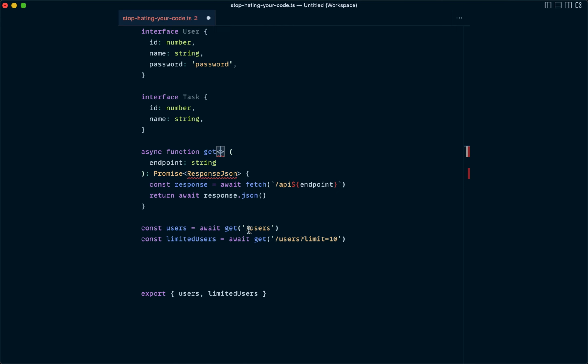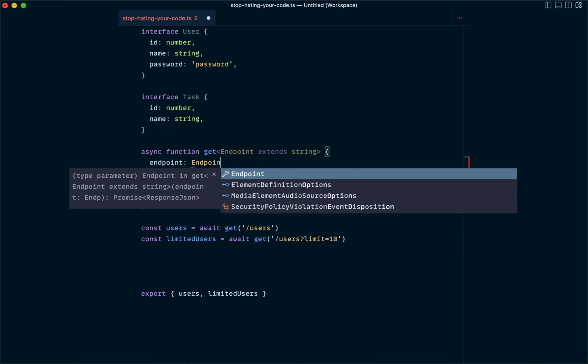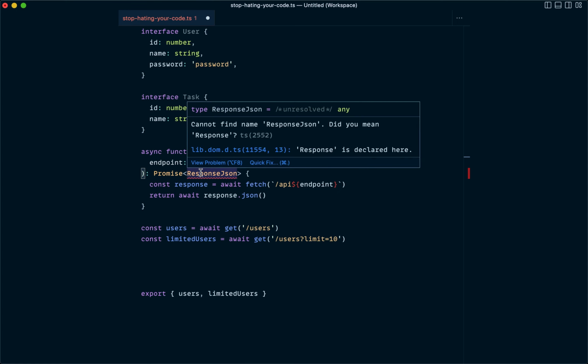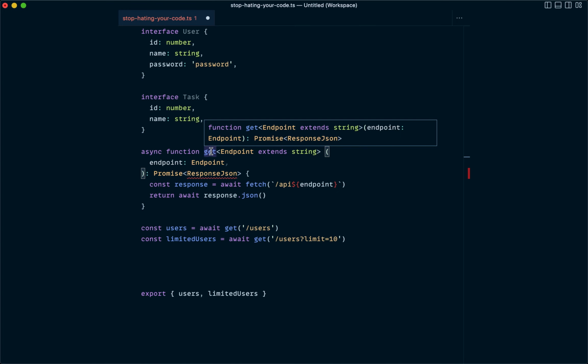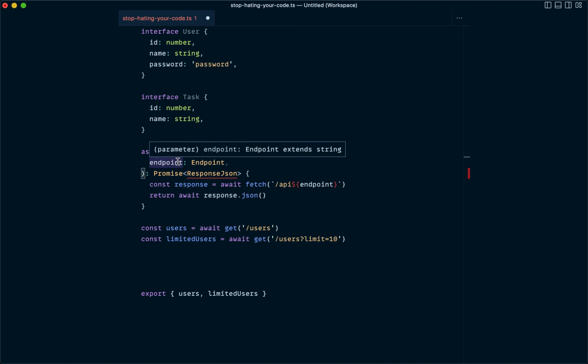We can have TypeScript read the endpoint and then look up the corresponding response JSON type based on that endpoint. The way we'll do that is we'll remove the response JSON generic type and replace it with a generic type that we'll call Endpoint, and we'll say that extends string. Then our endpoint parameter in the function, instead of just setting that to string, we'll set to the capital E Endpoint generic type. So now, instead of making us pass in a generic manually, get is going to infer the value of this type from the type of the parameter that we pass in as the actual endpoint.